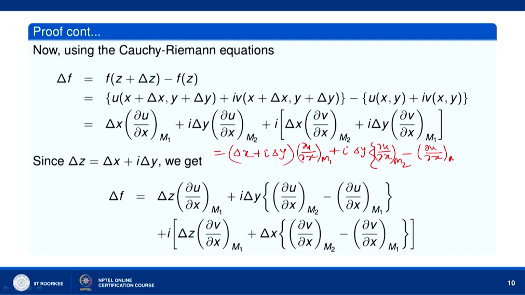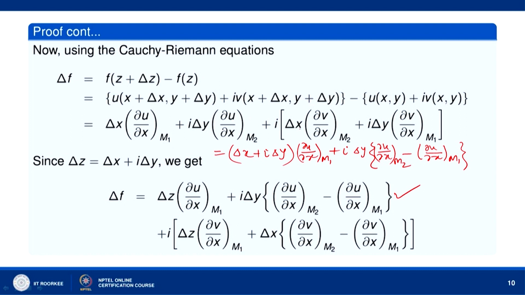This is what I do. Okay. So, here I add iota delta y u x at m1 and I subtract iota delta y u x at m1 and I get this term. Okay. Then iota delta z. So, here also I add iota delta y, okay, and I subtract iota delta y. So, delta x plus iota delta y will become delta z times partial derivative of v with respect to x.